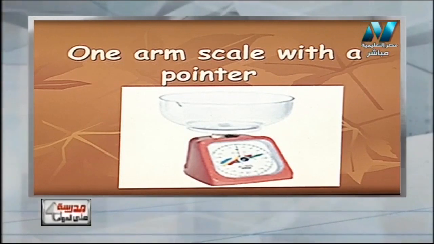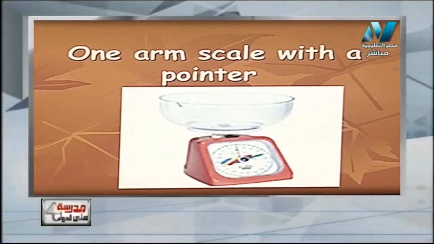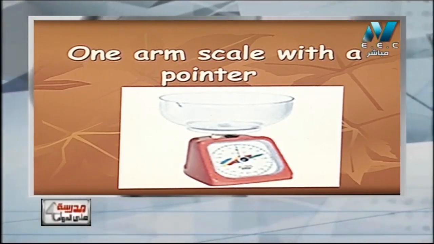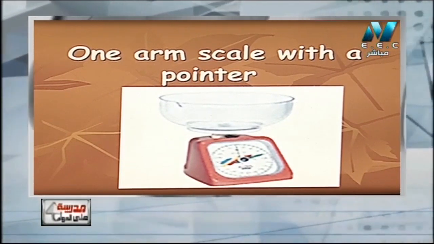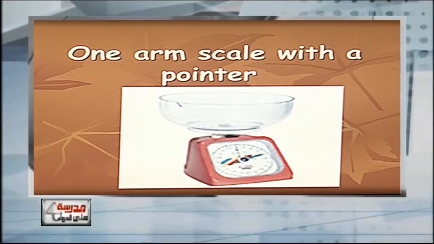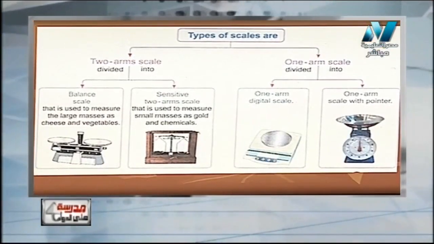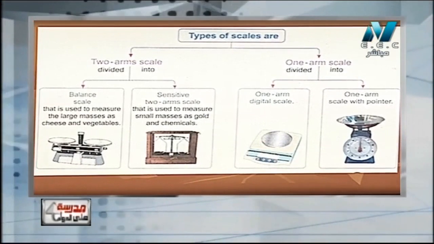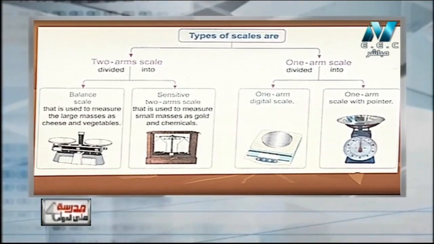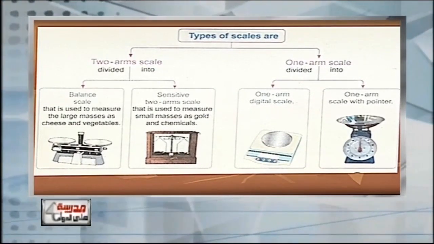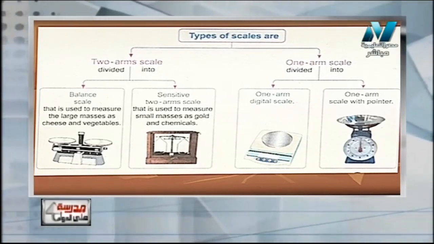Another example of one arm scale is one arm scale with a pointer. It has one pan but with a pointer. This one is not digital, we call it with a pointer. Another image for all the balances, which are two arm scale like the balance scale and sensitive two arm scale, and also digital and one arm scale with a pointer.